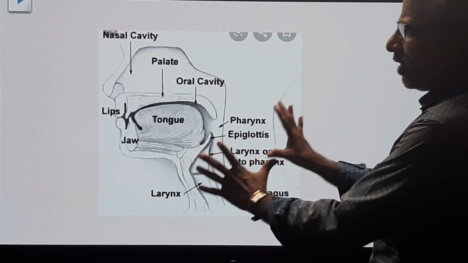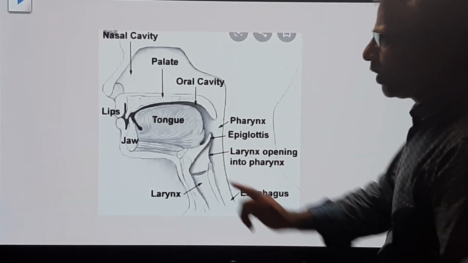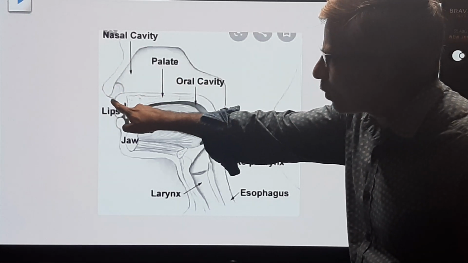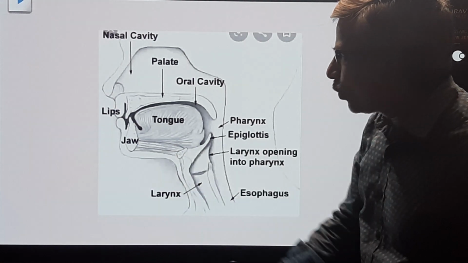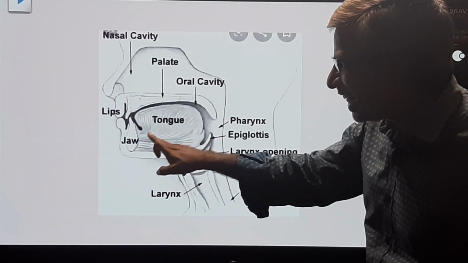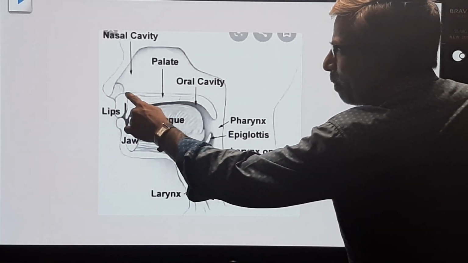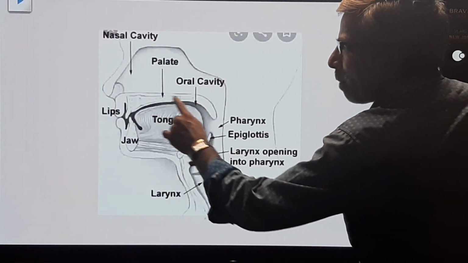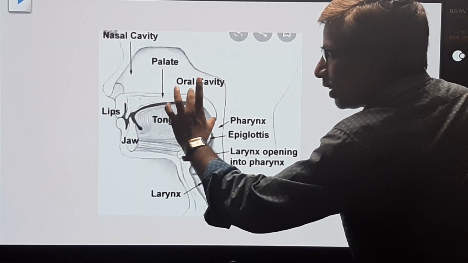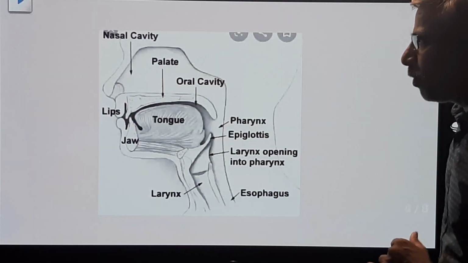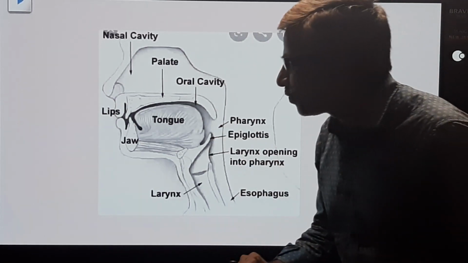What we have discussed, these are the parts of the respiratory system till now. This is the nose. This is the upper lip. This is the mouth. This is the tongue. This is the lower jaw. This is the palate. The anterior part is called the hard palate. The posterior is called the soft palate. The hanging structure is called the uvula.